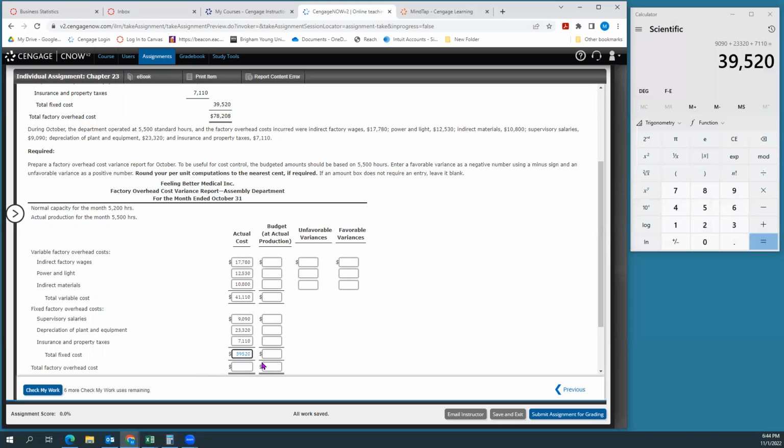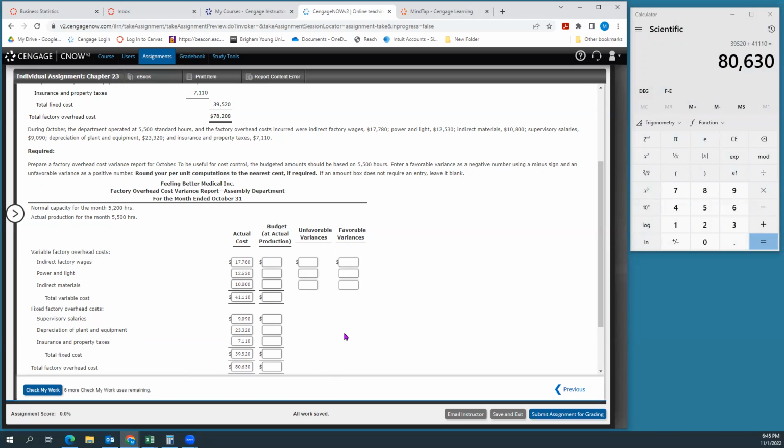And our total factory overhead cost, which is our total variable cost plus our total fixed cost, 80,630. All right, so that's what they actually spent.